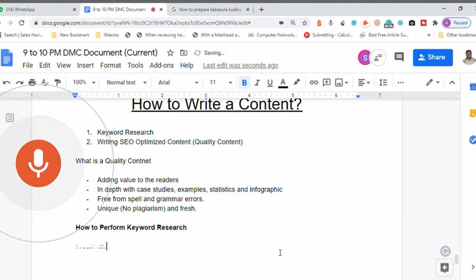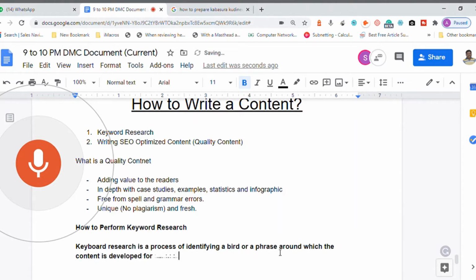Keyword research is a process of identifying a word or a phrase around which content is developed for a website, which can be explored through search engines.